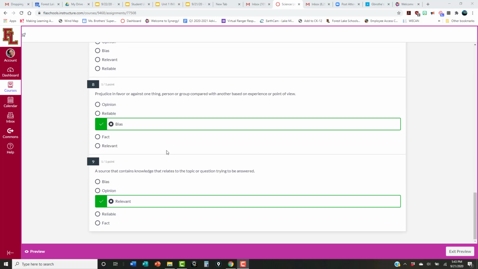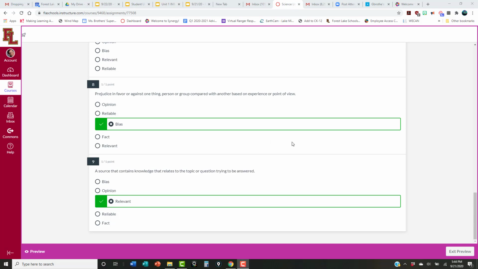Number 8, prejudice in favor or against one thing, person, group compared with another based on experience or point of view. That is the definition of bias, and you can find that definition on slide 9. Slide 9 tells you to be mindful when considering fact versus opinion. There's 3 bullet points, and the definition of bias is that last bullet point.